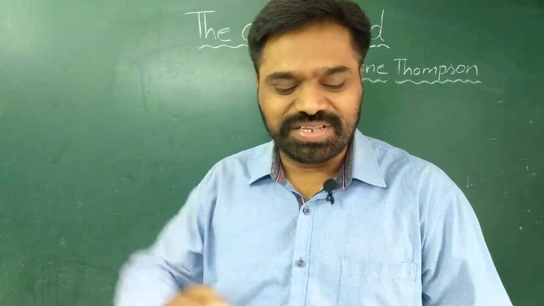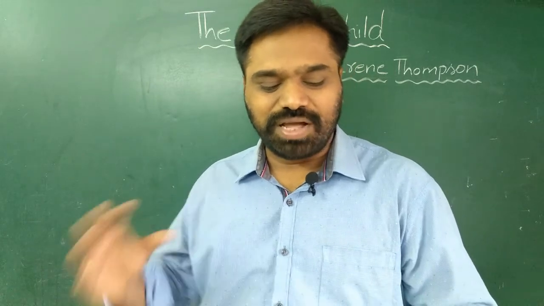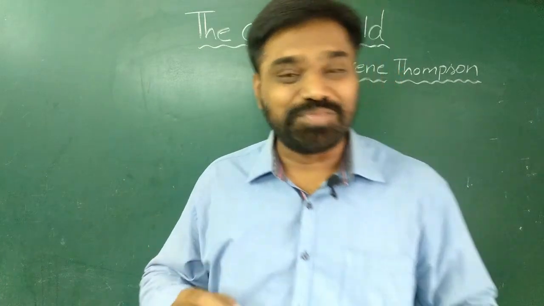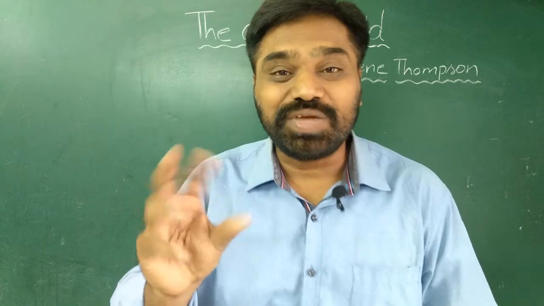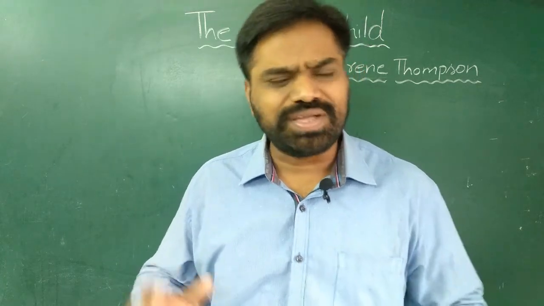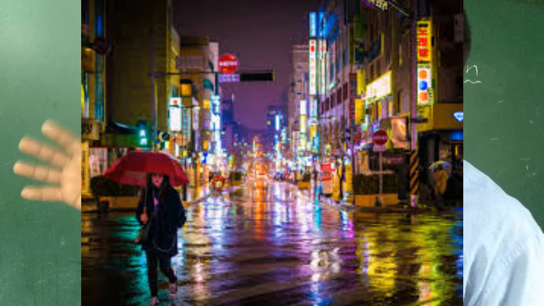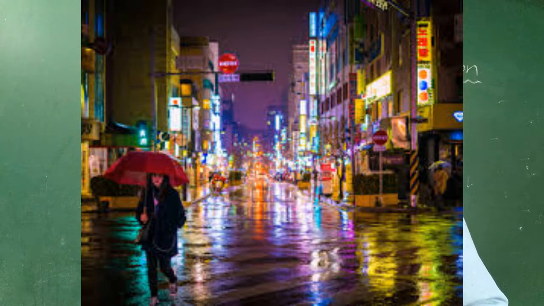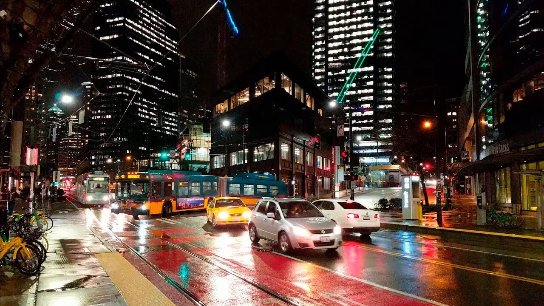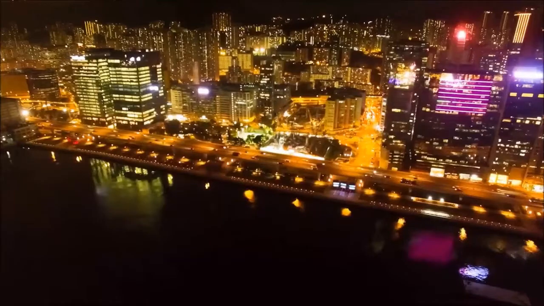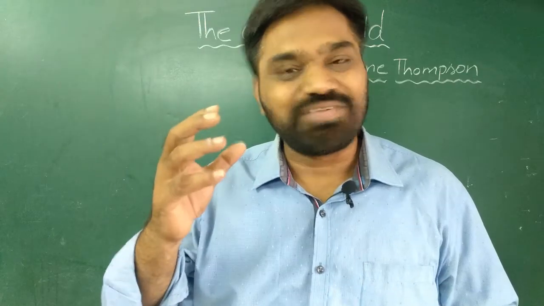A twinkling street that is bright with wonderful colors at night. So the boy is wishing to look at a twinkling street. Now what is a twinkling street? When you go in a town or a city at night, what do you see? All the streets are lighted up. There are lights everywhere. All the shops, the shopping complexes, etc. are decorated with beautiful, colorful lights.